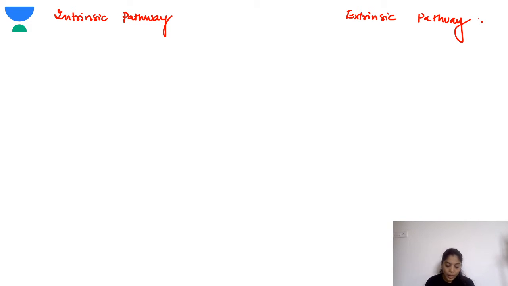Tell me. The prothrombin time is indicated by the extrinsic pathway, while the APTT, the activated partial thromboplastin time, is a measure of the intrinsic pathway. The more common of these pathways is the extrinsic pathway.